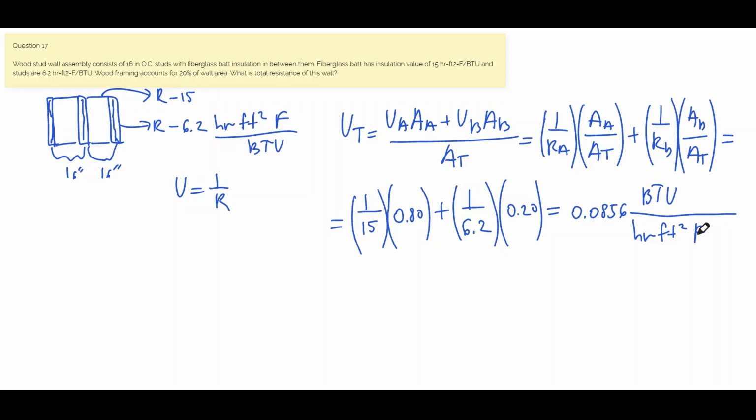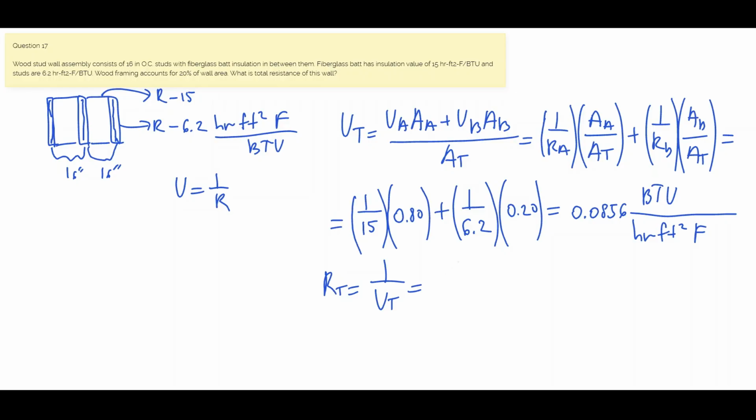You just have to invert the units for your R since it's a reciprocal. But the problem is asking us for the total R value. So R total will be the reciprocal of U total.